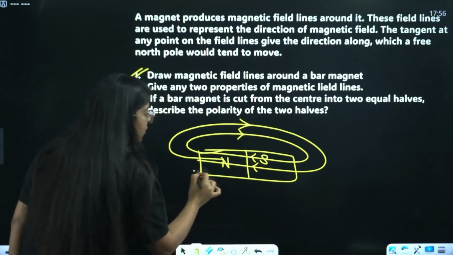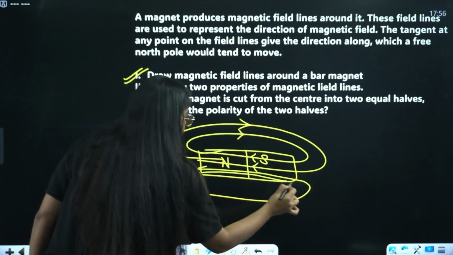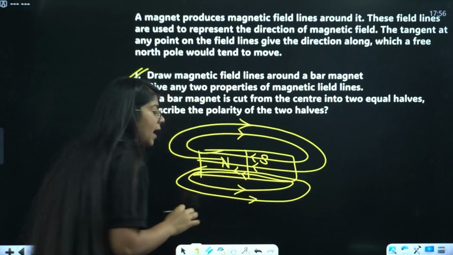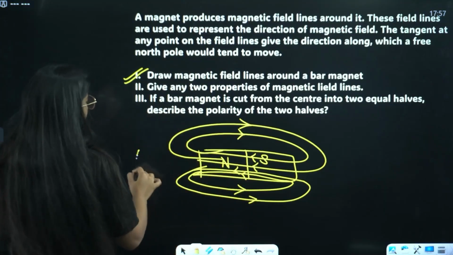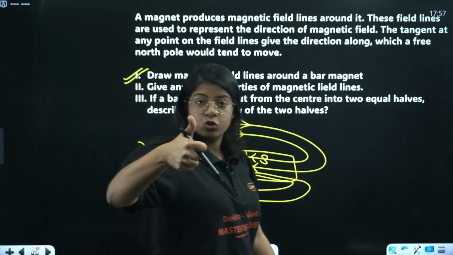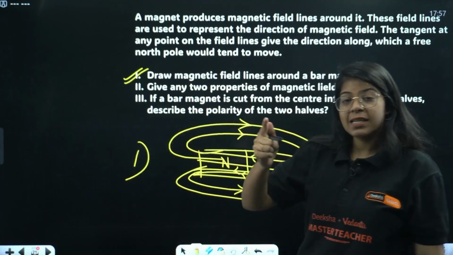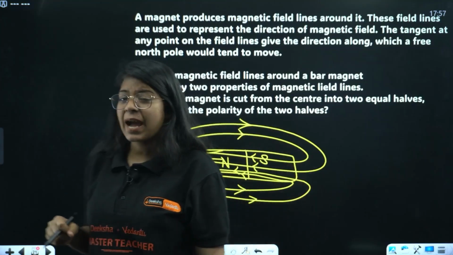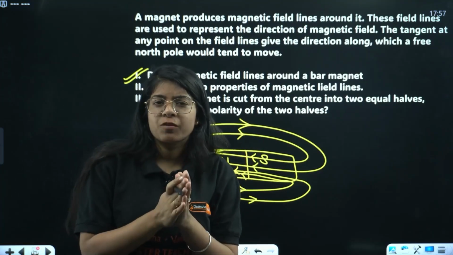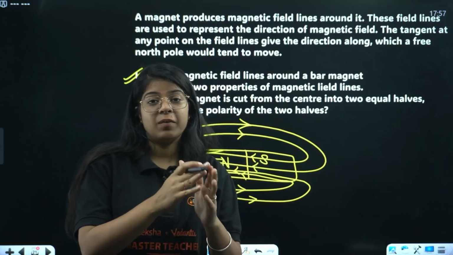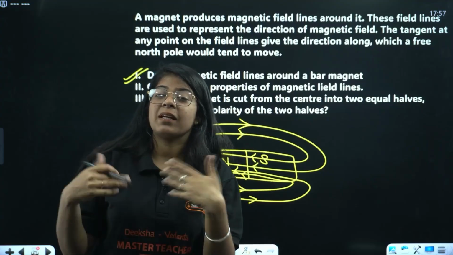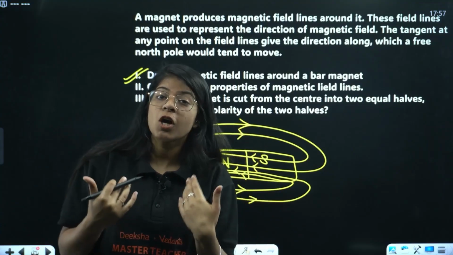Similarly you can draw in the below direction as well. Just make sure they are not touching each other at all. Okay, this is the first. Then give any two properties of magnetic field lines. First, they are closed loops. Second, they do not intersect each other. And third, if magnetic field lines are much denser at one point, that means the strength of magnetic field is high. If they are not much denser, that means the magnetic field strength in that region is low, right?